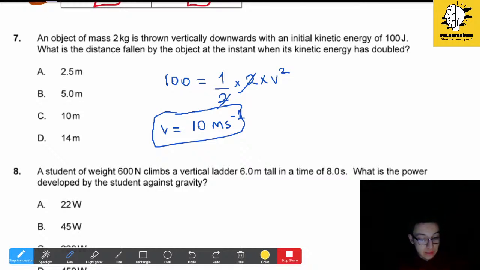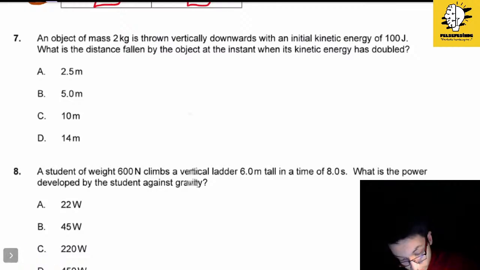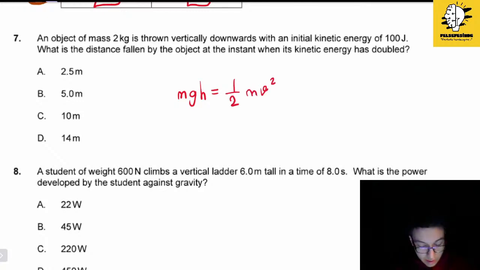So as it says, a 2 kilogram mass is thrown vertically downwards with an initial kinetic energy of 100. It asks for the distance when the kinetic energy has doubled. So we can write the equation like this, I hope. mgh will be equal to 1 over 2 mv square, and since they will cancel each other out, we know that it has an initial kinetic energy of 100, and this part means that the height was 5, right?